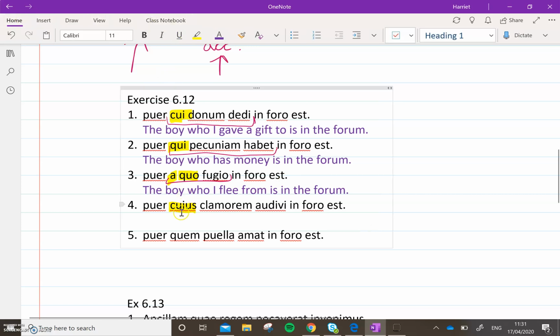Okay, so this one, the boy. Now it's genitive, so you could say of whom, or you could just say whose. Clamorem, shout, I heard is in the forum. Okay, it literally says the boy of whom the shout I heard is in the forum, but that's a little bit convoluted. So the boy whose shout I heard is in the forum, because remember genitive quite often shows possession, so that shout belongs to him.